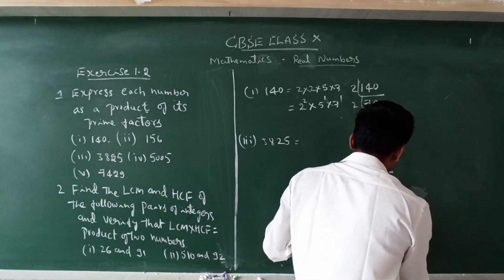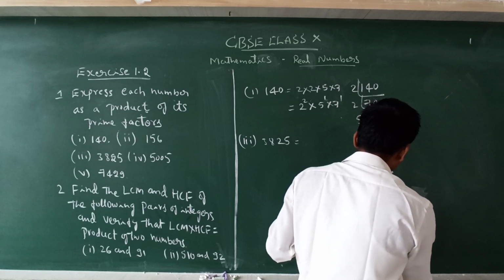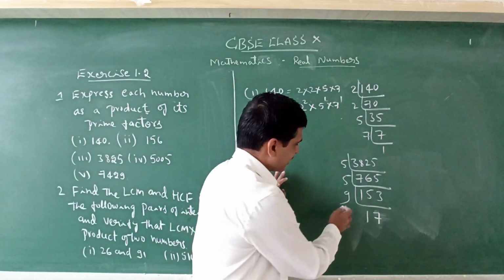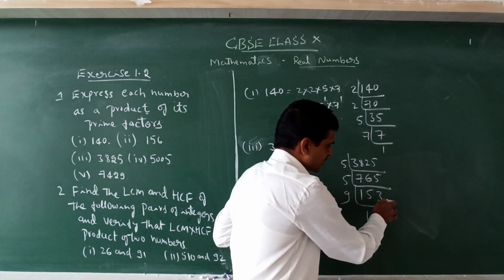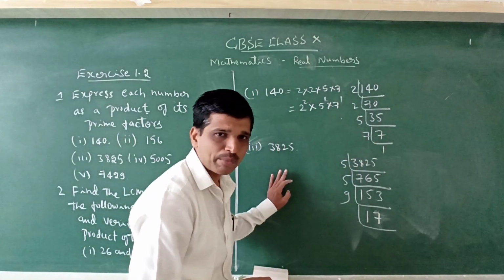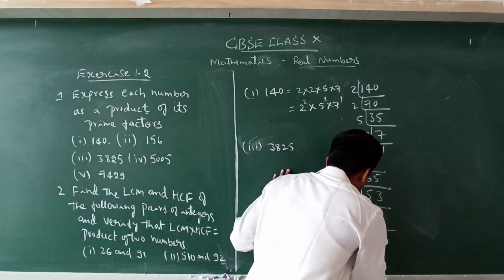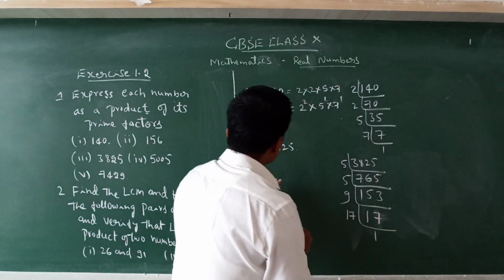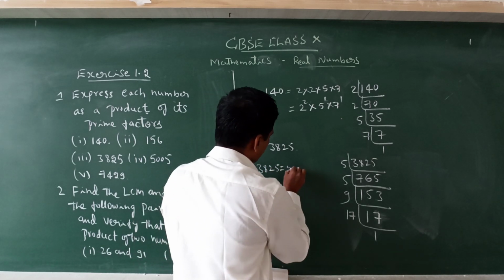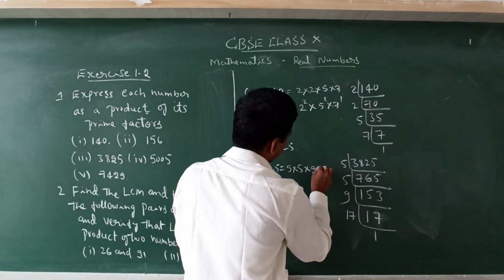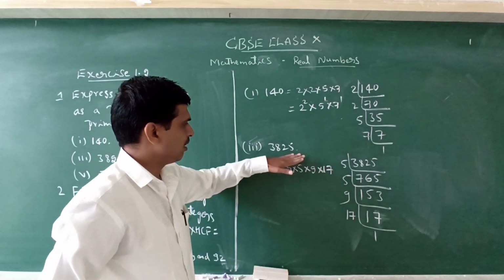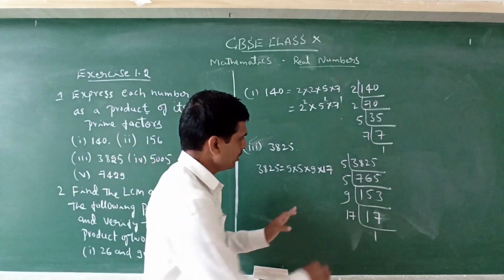9 ones are 9. Again 9, you can take 3. 3 is not possible, take 9. So 9 ones are 9, 6 left, 63. 9 sevens are 63. So now 17 is left, and 17 is a prime number, so you can take 17 as itself. Therefore the factors are 5 into 5 into 9 into 17. These are the factors of the given number by the factorization method.